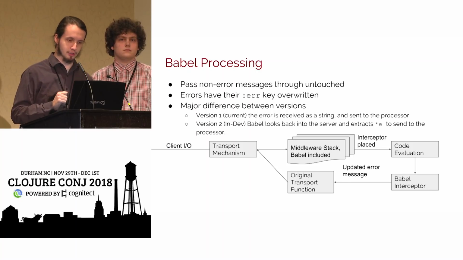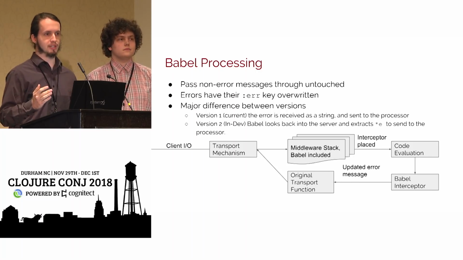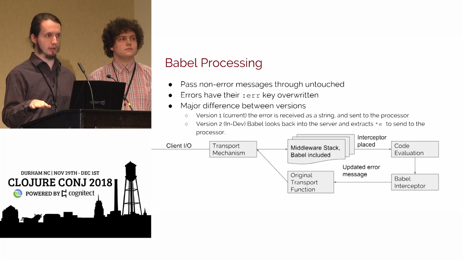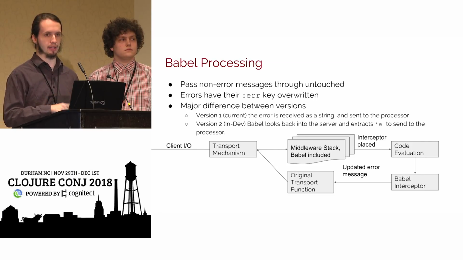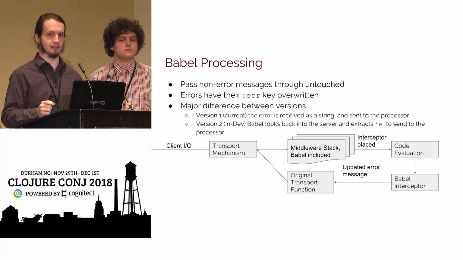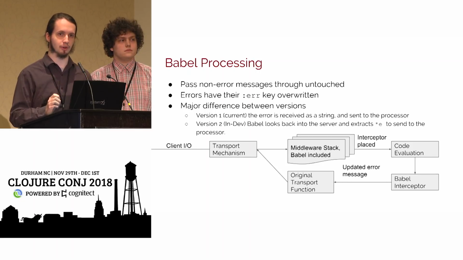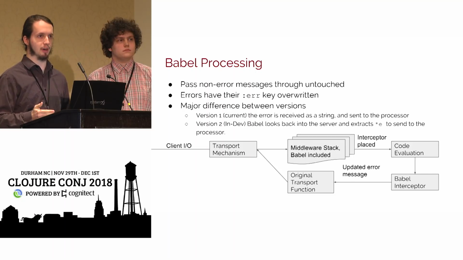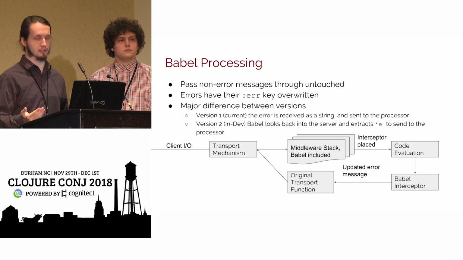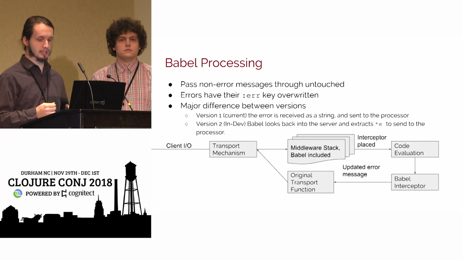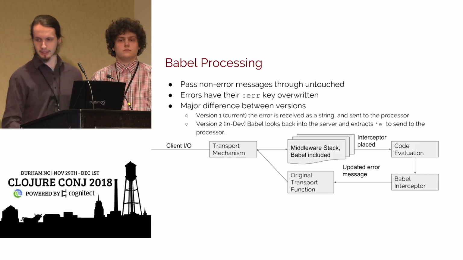In the improved version, when we receive the message, we just ignore the string and we look back into the actual definition of the nREPL namespace, into the present server, and get the error directly from *e, where it has just been updated by Clojure itself. Then we pass that off to our parsing, and we get back a hopefully improved error message. Parsing itself is something which I'll leave Ethan to explain.